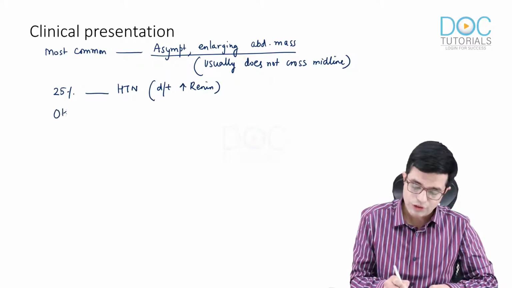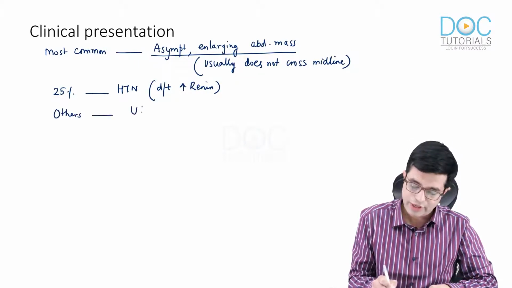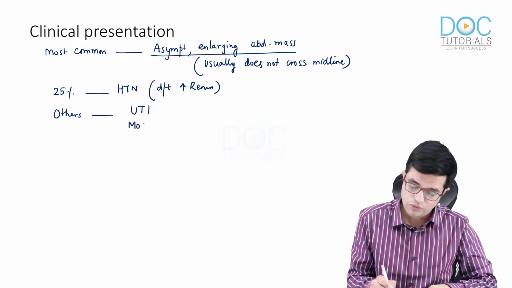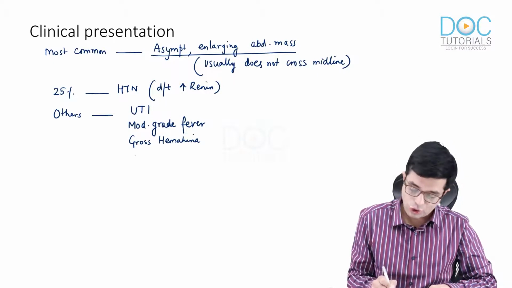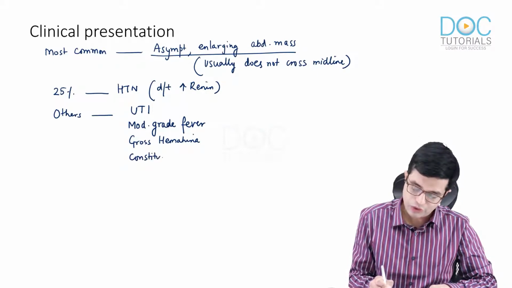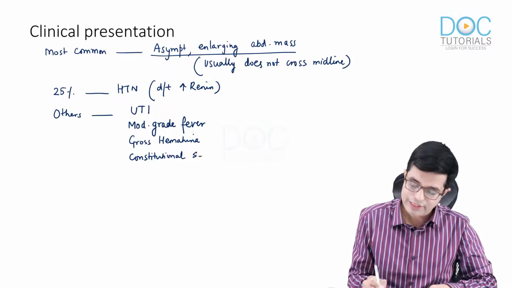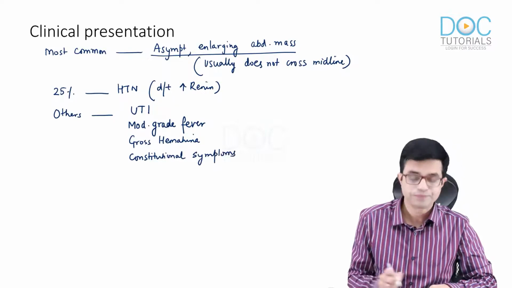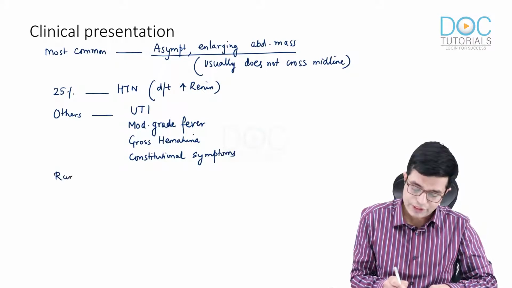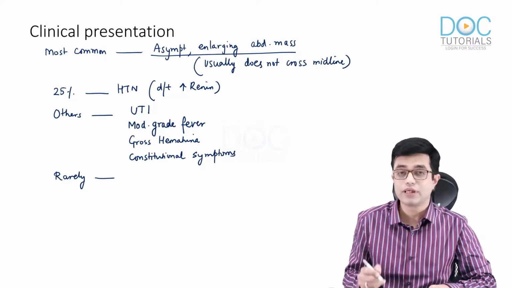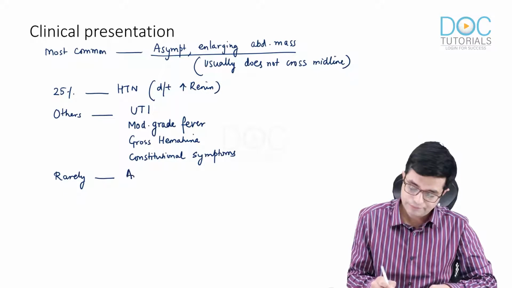Other common presentations include urinary tract infection, low to moderate grade fever, gross hematuria, and constitutional symptoms, which may include fever, night sweats, irritability, etc. And rarely, patients may present with features like hematological abnormalities like anemia and von Willebrand disease like illness.